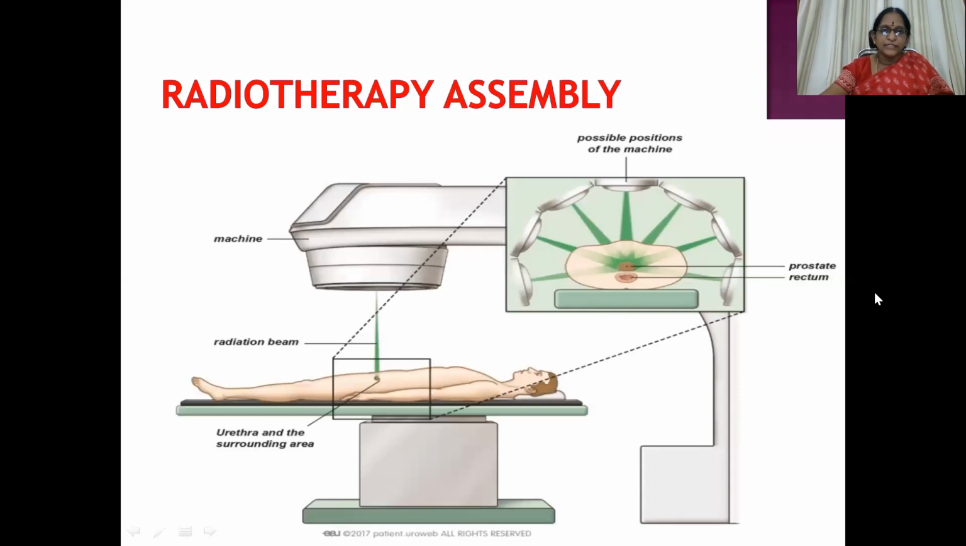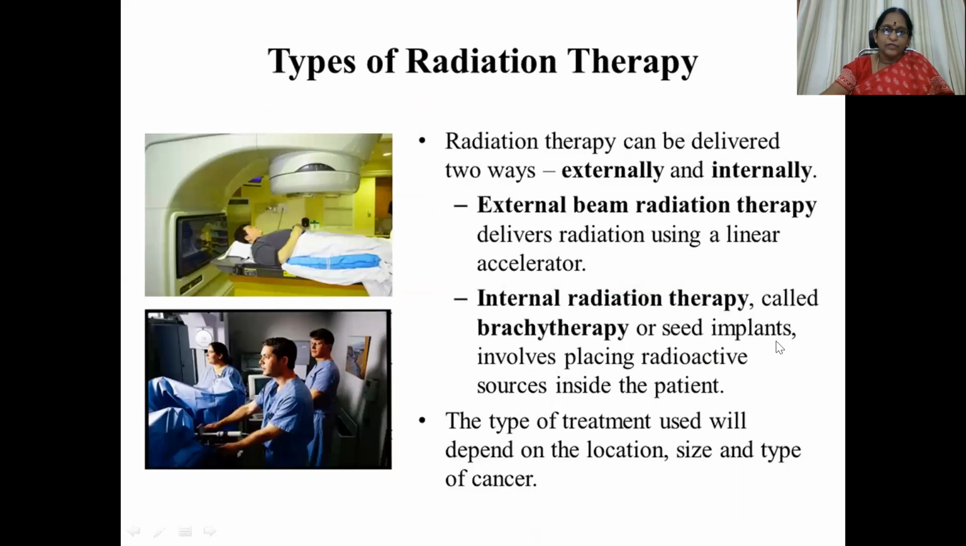So here you can see the radiotherapy assembly. This is the machine which gives rise to radiation beams. So the prostate and the surrounding area is affected. So here are the possible positions; they will set it up first so that the focus will be on the prostate. Okay.